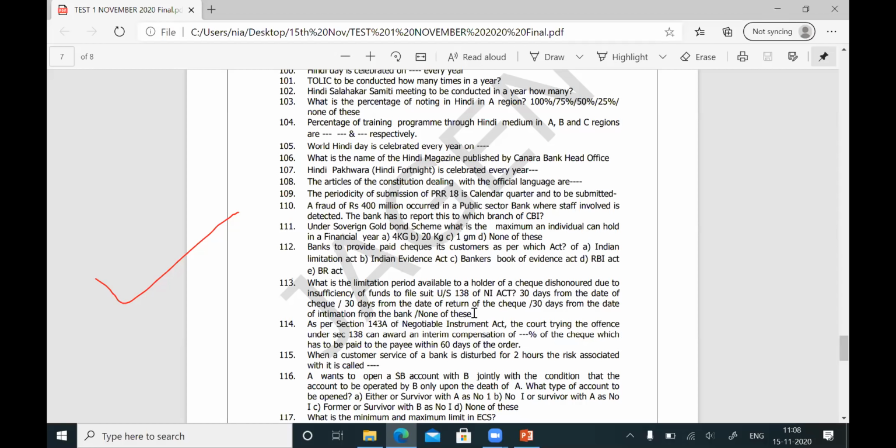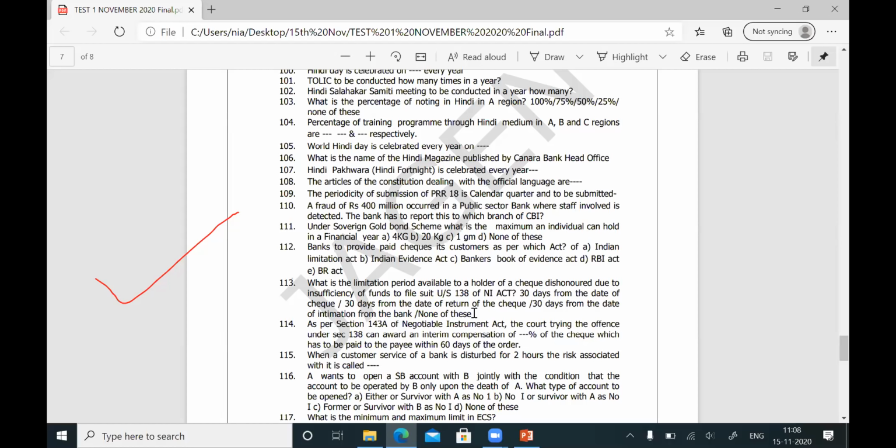B has to present the check within 3 months, the validity period of the check. When the check is returned for the reason insufficient funds, then the check should have been returned by the bank for the reason insufficient funds.